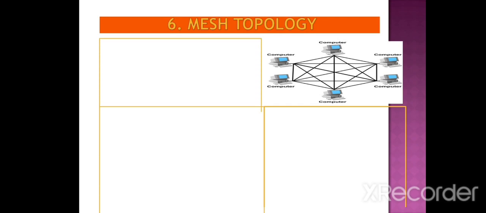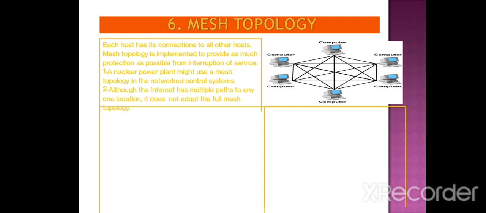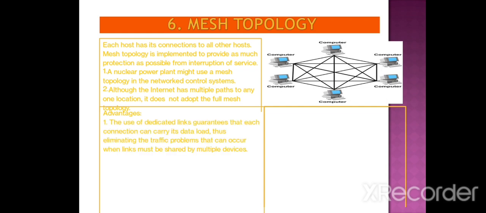Now the next one is mesh topology. In mesh topology, each and every device is connected to each other. We can say it is like a complete structure or fully connected devices. Each host has its own connection to all other hosts. Mesh topology is implemented to provide as much protection as possible from interruption of services. A nuclear power plant might use a mesh topology in a network control system, although the internet has multiple paths to any one location. It does not adopt the full mesh topology advantage.